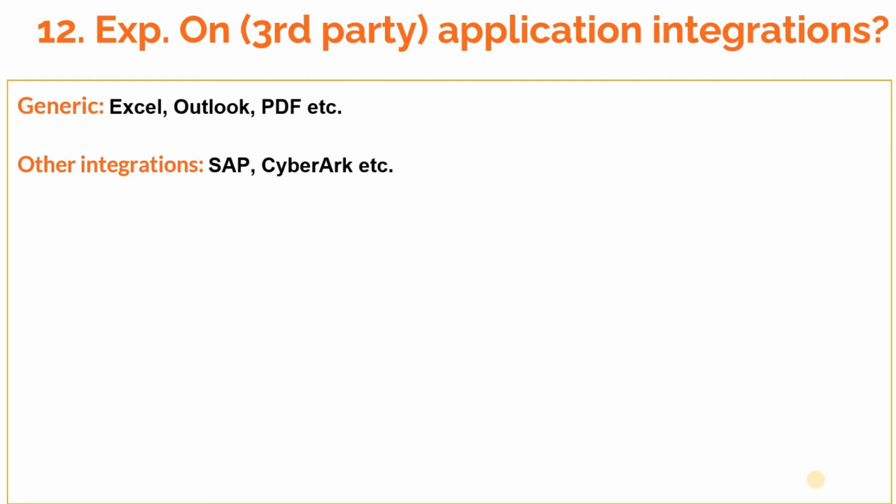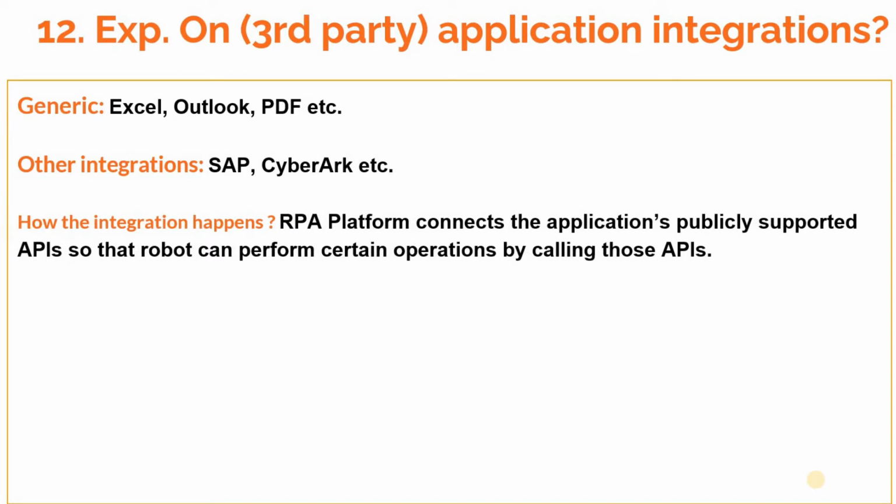An API, application programming interface, is a set of functions that allows applications to access data and interact with external software components. How this integration is established: the RPA platform connects to the application's publicly supported APIs so that the robot can perform certain operations by calling those APIs.